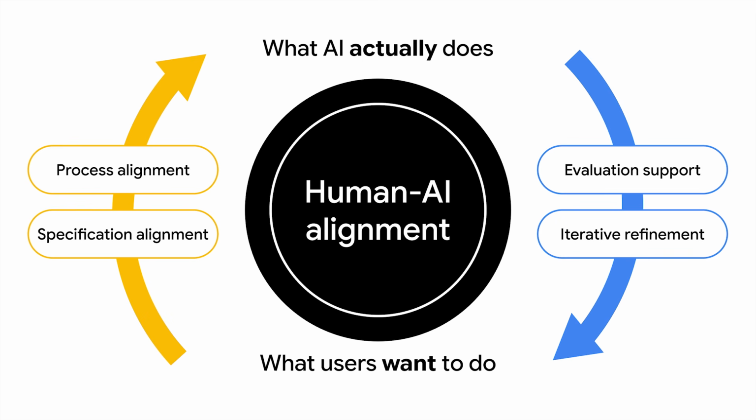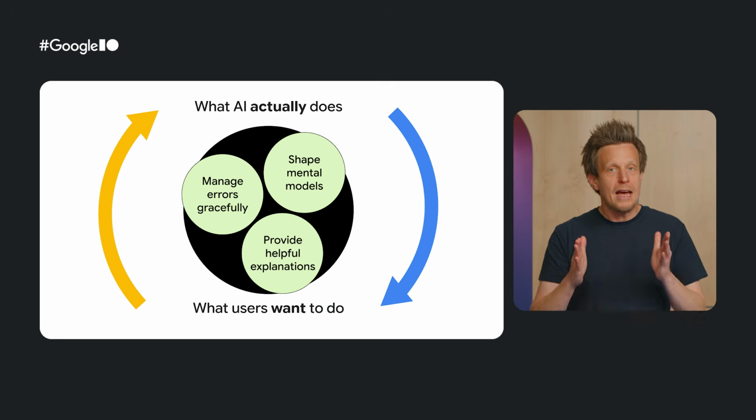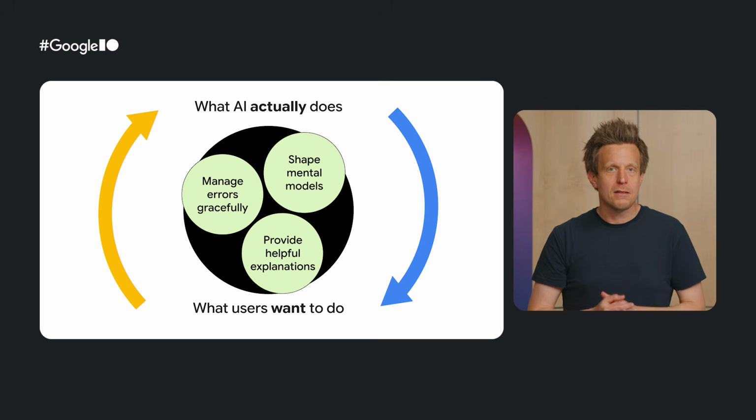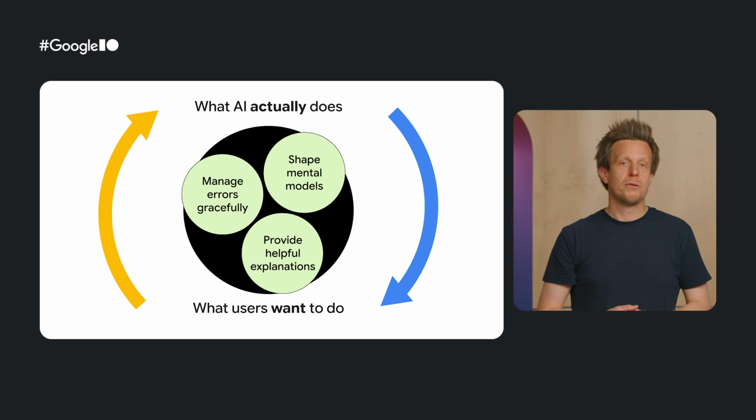Trust through human-AI alignment is the key for achieving this, defining what we want to do and how it is done. However, trust is not a switch that we flip on during onboarding and forget about. It is a spectrum that must be continuously calibrated by shaping mental models, providing helpful explanations, and managing errors gracefully. What the AI does needs to match what users want to do on an evolving basis. So let's leave you with 4 key takeaways from everything that we have explored.